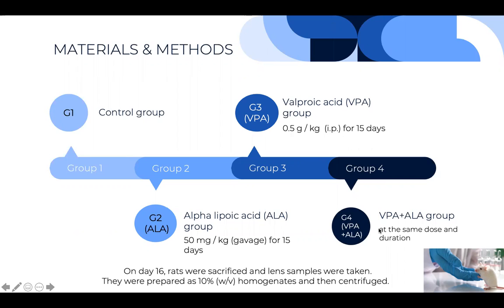And the fourth group received the chemicals at the same dose and duration. And on day 16, rats were sacrificed and lens samples were taken. They were prepared as homogenates and then centrifuged.